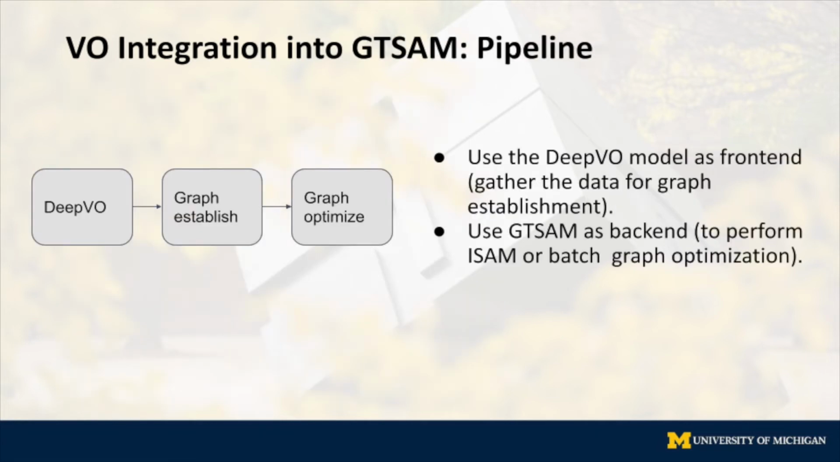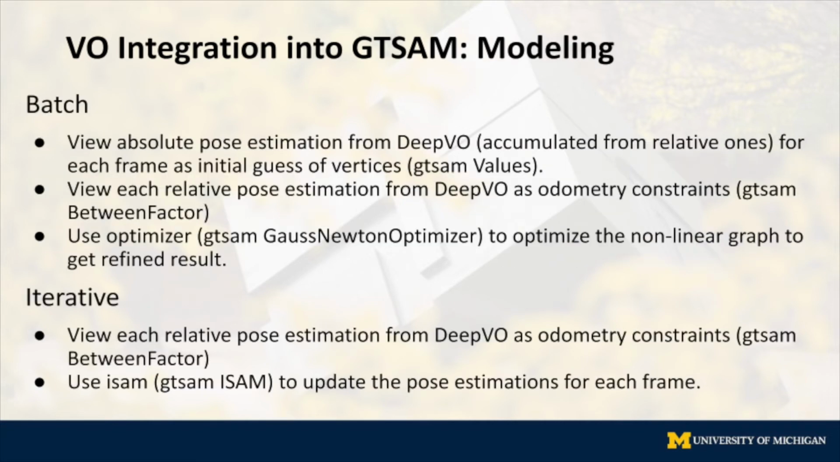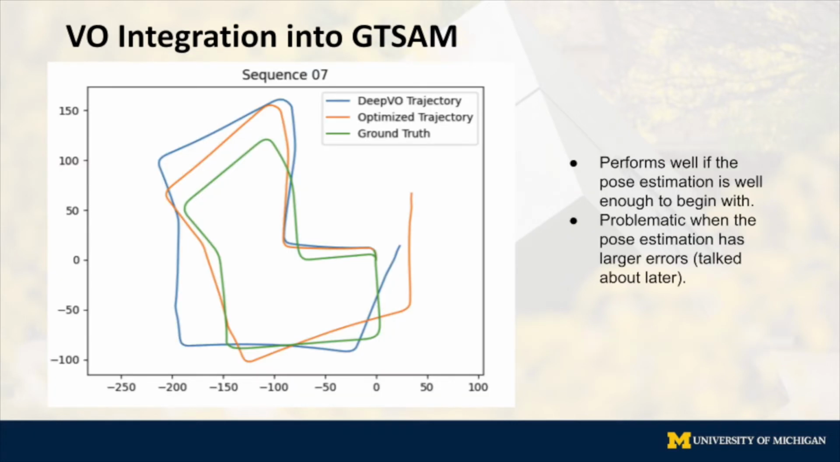And our second endeavor is to integrate DeepVO with GTSAM, where we use DeepVO as front end and GTSAM as back end. There are two strategies for us to perform the integration. We can either use a batch optimization method or an iterative manner. The performance was good if the pose estimation is good enough to begin with, but we encounter problems when the pose estimation has larger drifts.